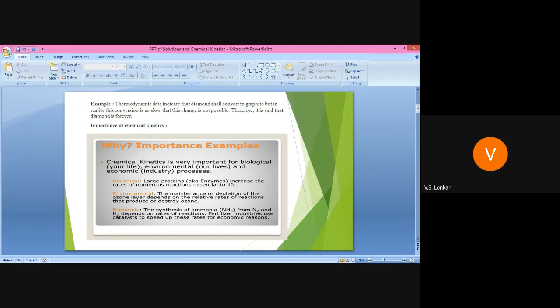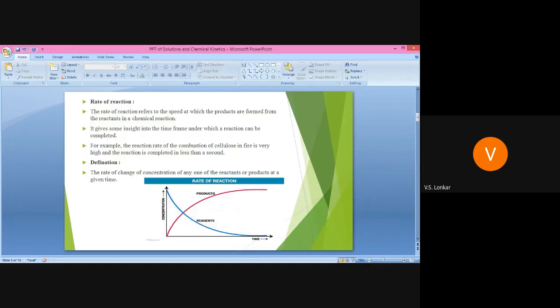Then the next one is the rate of reaction. See, rate of reaction. Tell me, what do you mean by rate of reaction? Anyone? What is rate of reaction?